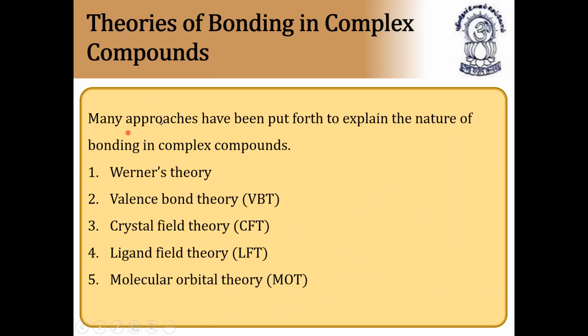Theories of bonding in complex compounds. Already you know ligands form coordinate covalent bonds. Based on the theories of bonding in complex compounds, many approaches have been put forth to explain the nature of bonding. First, we have Werner's theory. Second, valence bond theory. Third, crystal field theory. Fourth, ligand field theory. And fifth, molecular orbital theory. All these theories are very important. In this lecture, we are going to discuss the first theory. After that, we will do questions based on Werner's theory as well as isomerism in coordination complexes. So this lecture is very, very important. Please note down, all the points are very, very important.